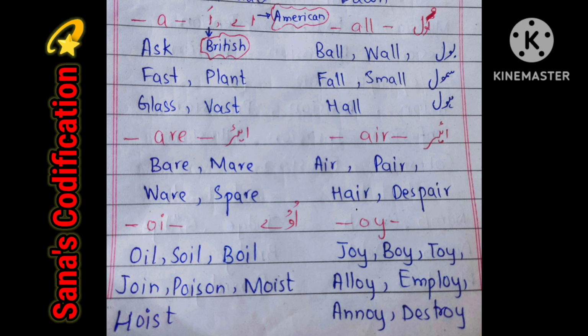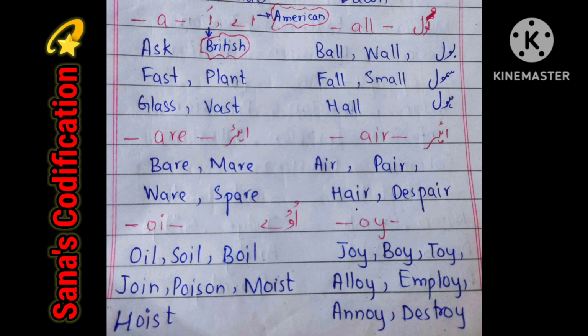Now moving towards A, R and E, it gives the sound of air when we use a consonant before them. For example, bear, mare, wear and spare. A, I, R gives the sound of air, like air, pair, hair and despair.